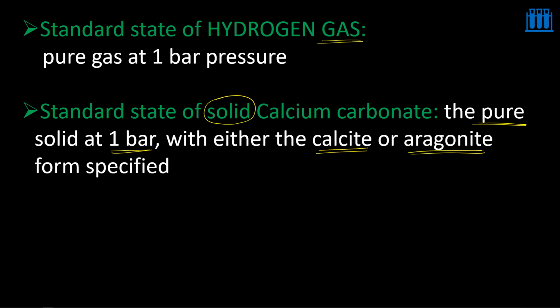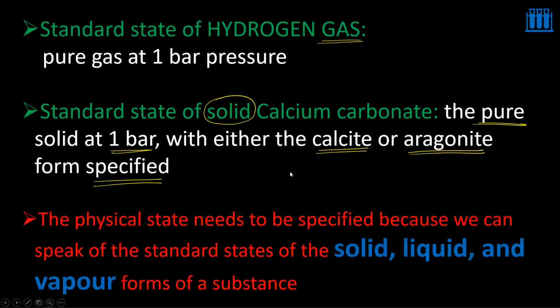Which one you are talking about must be specified. So here is the point. The physical state needs to be specified because we can speak of the standard states of the solid, liquid, and vapor forms of a substance.